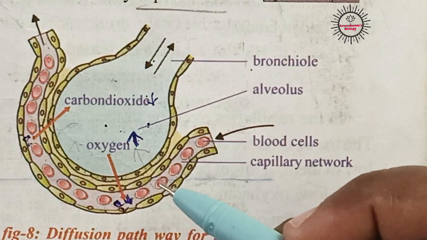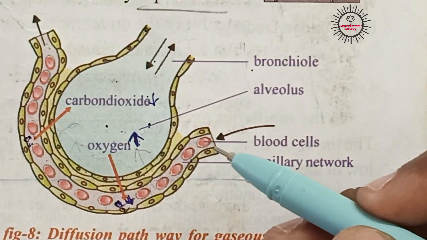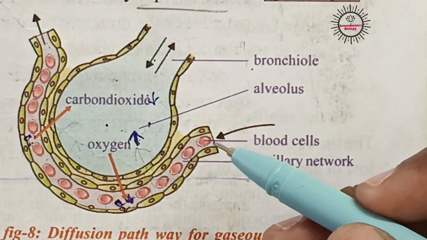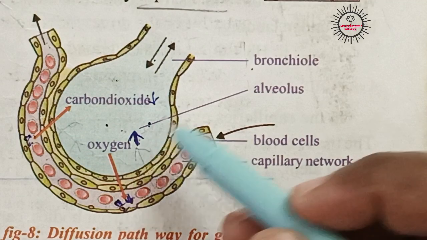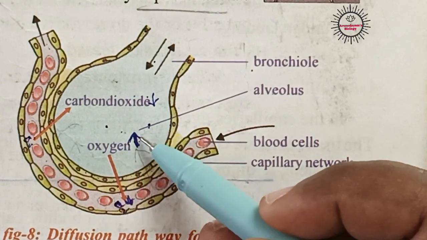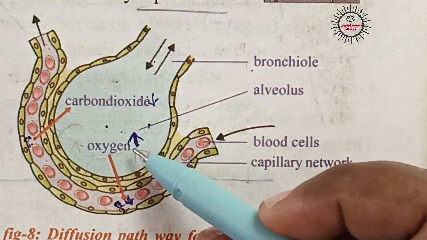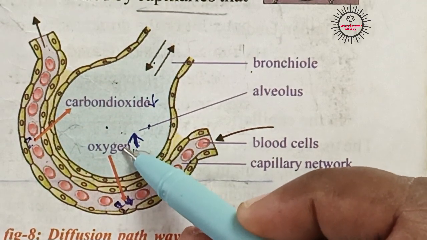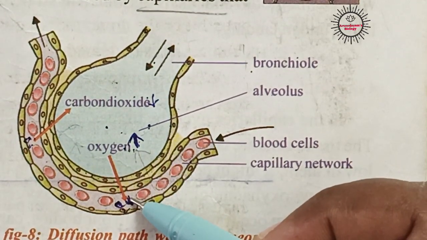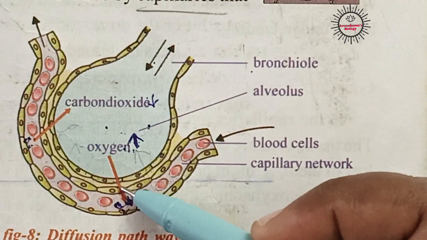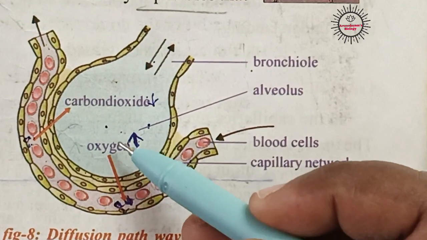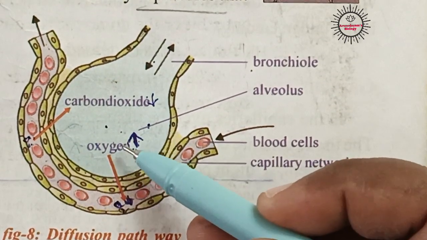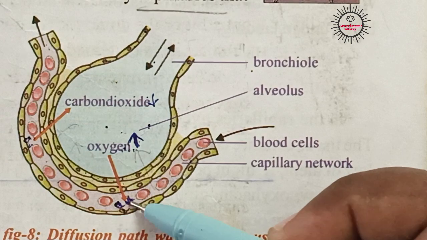Already we have learned diffusion means movement of molecules from higher concentration to lower concentration. So here also, oxygen concentration is more in the alveolus, no? That's why it moves from higher concentration to lower concentration. That means oxygen moves from alveolus to blood vessel. Through these small, delicate, thin membranes, the oxygen will diffuse from the alveolus into the blood.